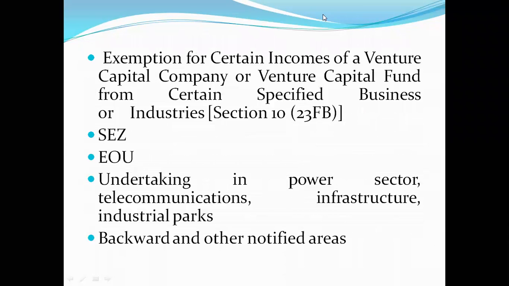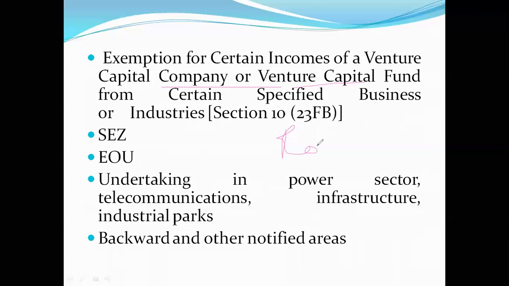So, exemption for certain incomes of a venture capital company. Venture means daring. In the competitive world, every day new companies are being established. Venturing means daring, courageously. Suppose a new company is being established in Hyderabad, let us take for example, which produces robots.